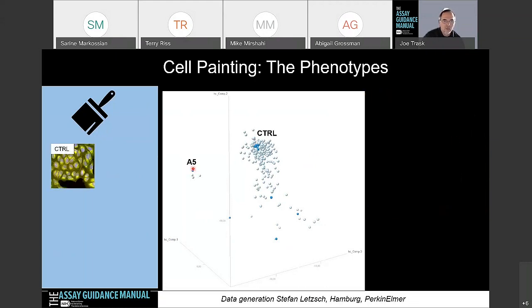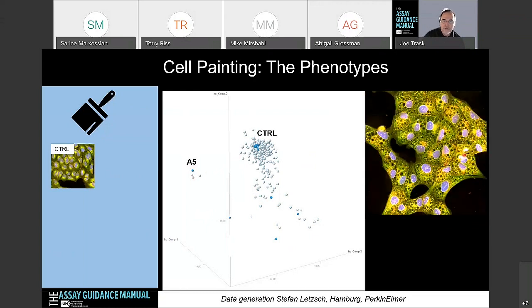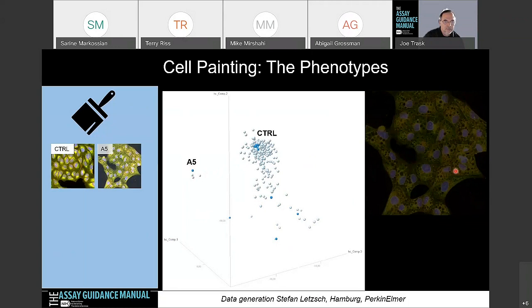pretty large distance away in the PCA map. Well, A5 shows a phenotype like this. You start to get these vacuole formations that are shown in here, different staining pattern as well. Hard to tell that you actually see all 6 colors in this image, but there are differences.